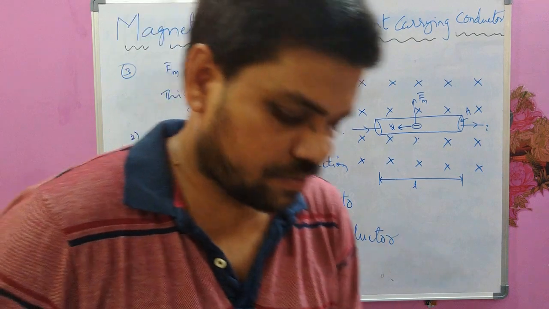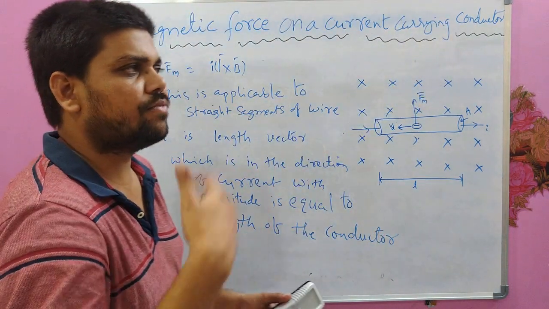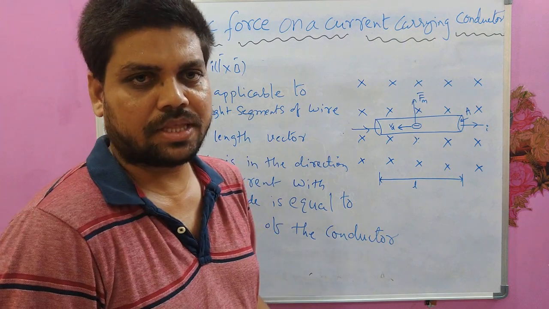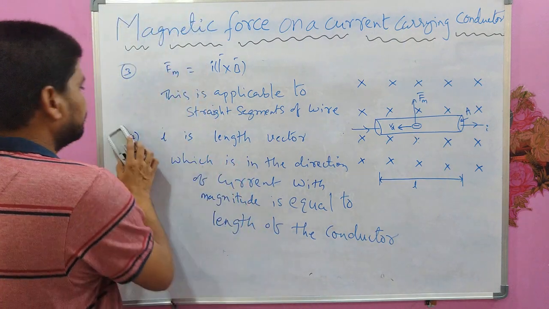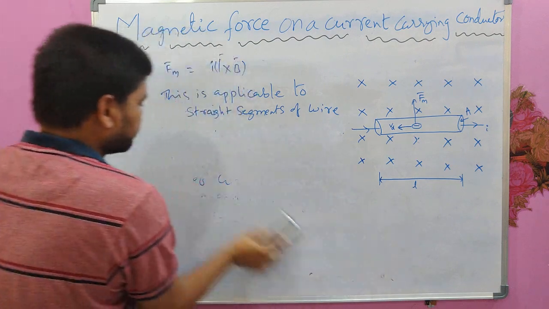As I said, if the wire is not having straight segments, if the wire is of any arbitrary shape, then what would be the approach? The approach would be using the polygon law of vector addition.